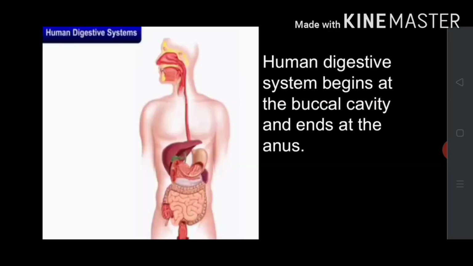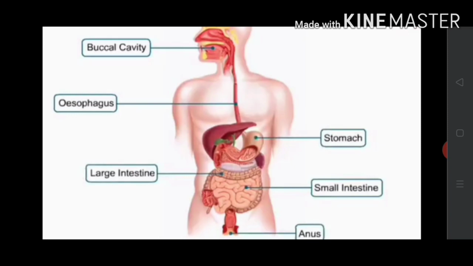The food we intake passes through the alimentary canal or digestive tract, which begins at the buccal cavity and ends at the anus. The alimentary canal can be divided into six compartments, namely the buccal cavity, food pipe or esophagus, stomach, small intestine, large intestine, and anus.